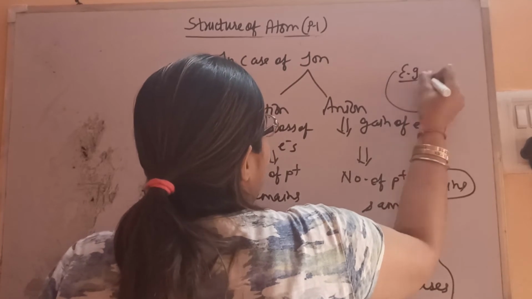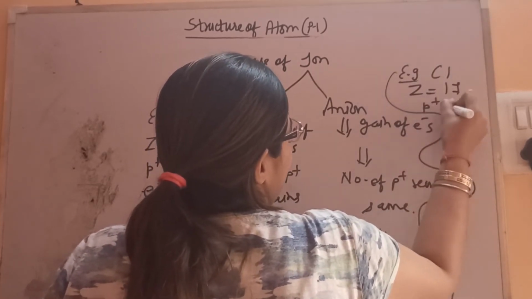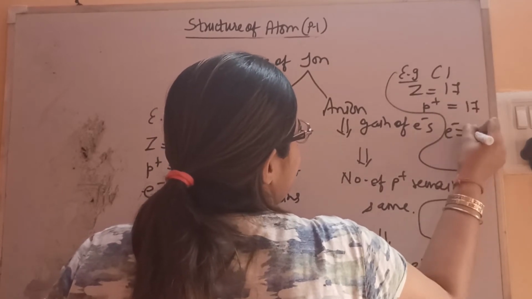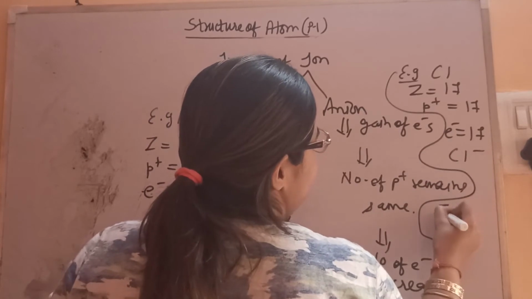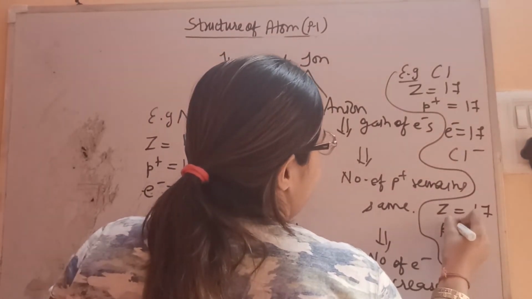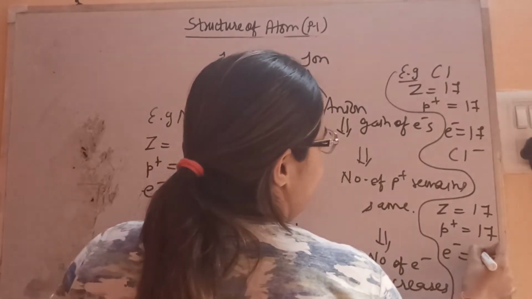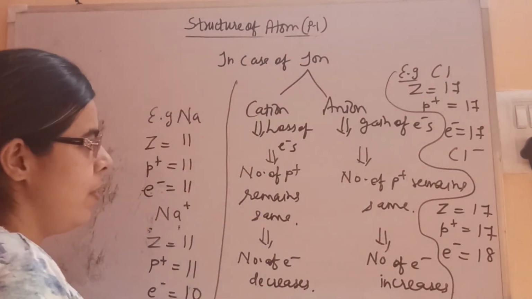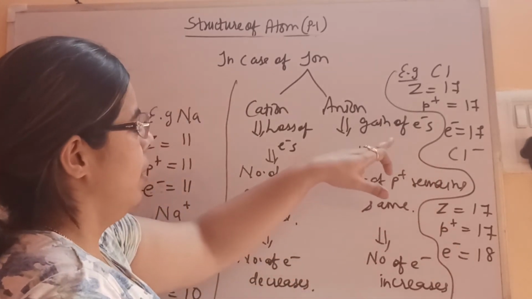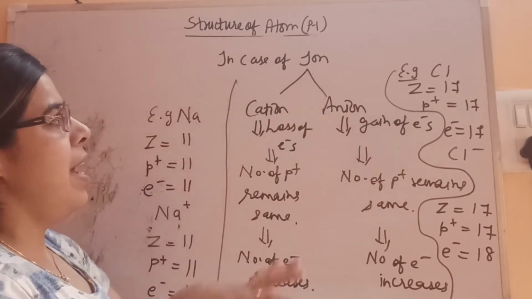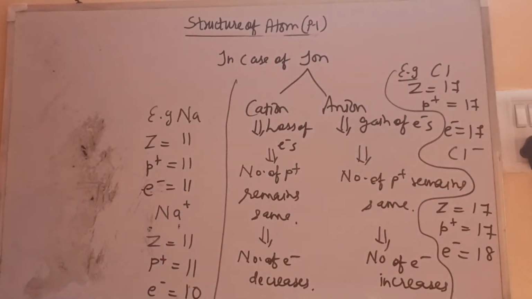For example, take chlorine, where Z is 17. So the number of protons is 17, and electrons are also 17. But in the case of the chloride ion, Z is 17 and protons are 17, but electrons are not 17, as it has gained 1 electron, so it is 18. So now electrons are more in number as compared to protons. That's why we can say that anions are negatively charged species. They carry negative charge because negative charge is more than positive.